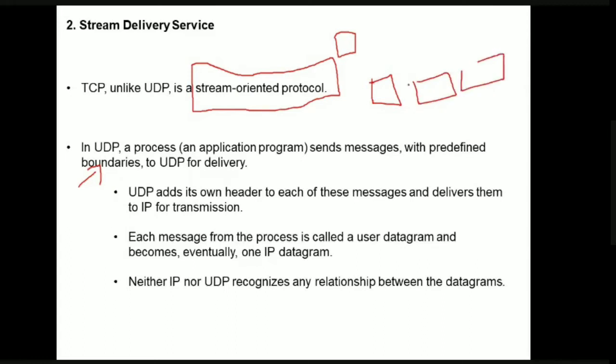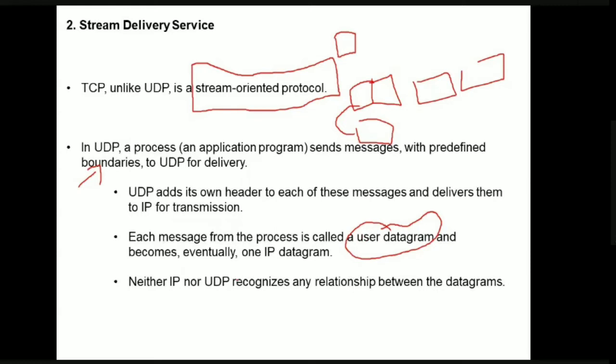Along with this information, UDP is going to add some header, and it delivers this to the IP protocol, which is in the network layer. Every message from this particular process is called a user datagram. When we are discussing the UDP protocol, we call those data chunks datagrams. That is the reason why we call it the User Datagram Protocol.